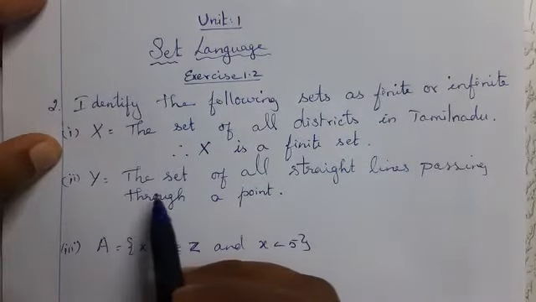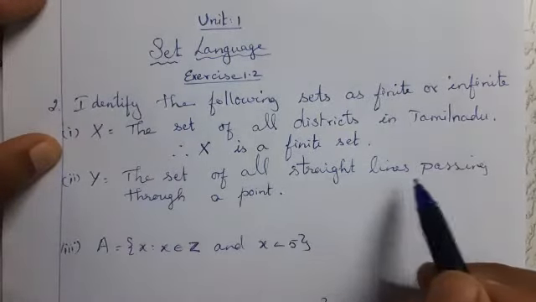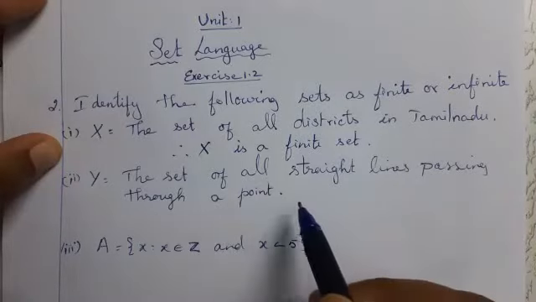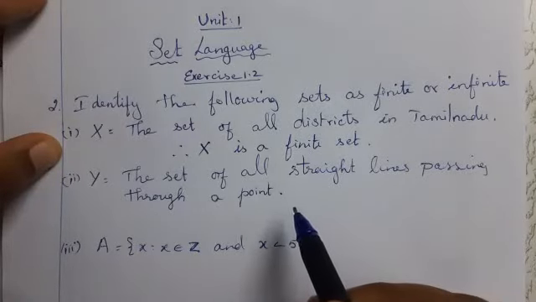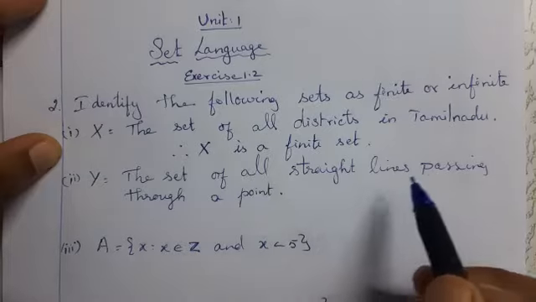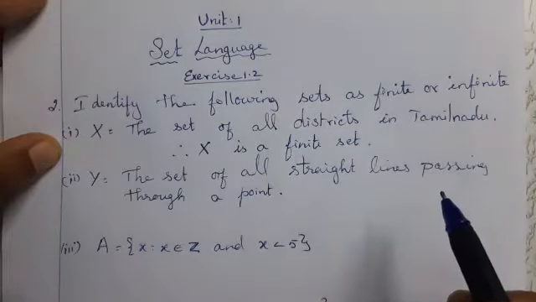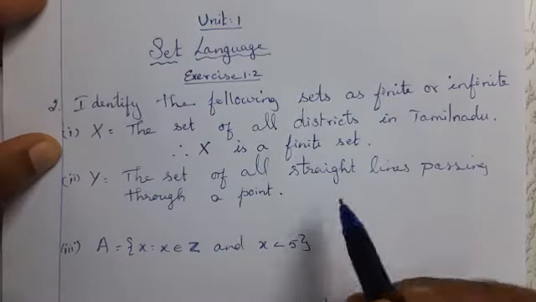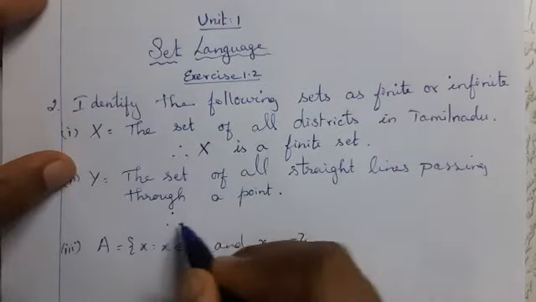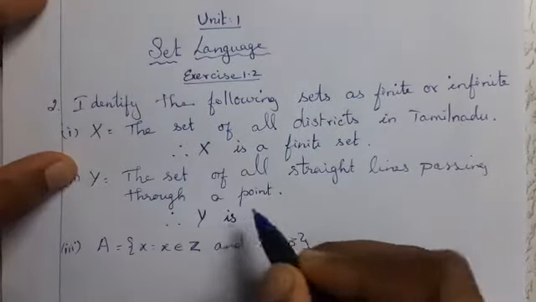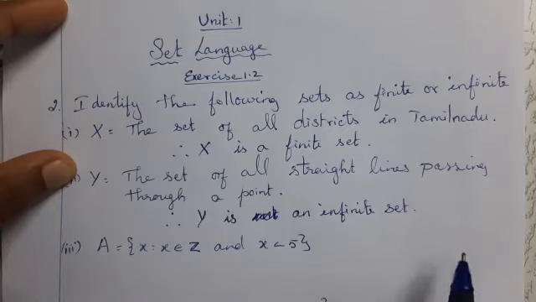See the second question. Capital Y is equal to the set of all straight lines passing through a point. Can you count? No, you can't count. Therefore, capital Y is an infinite set.